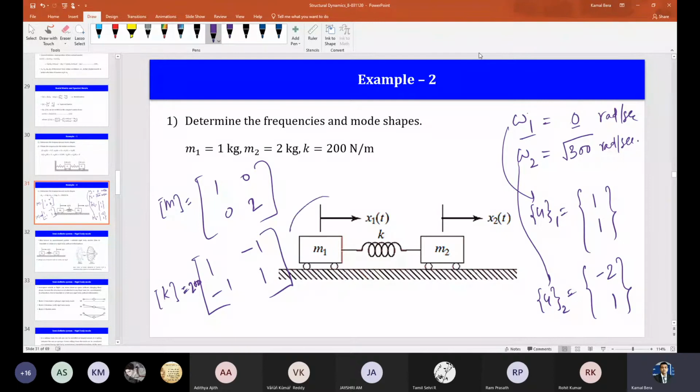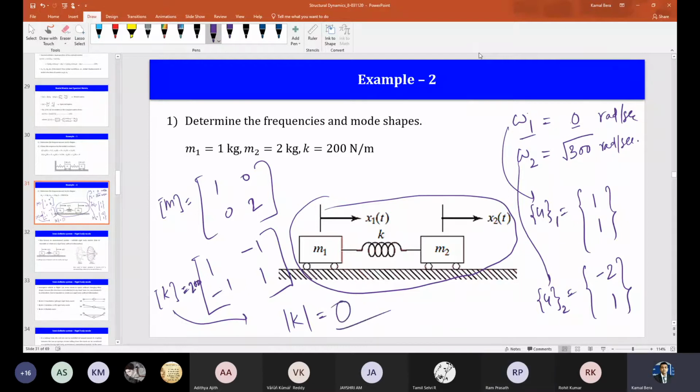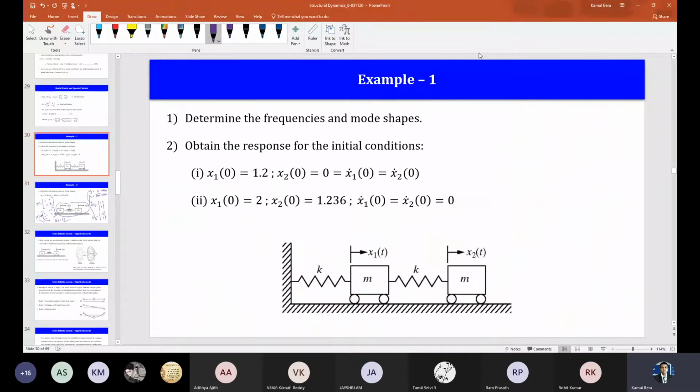You see, this type of system is called an unrestrained system. There is no restraint there, right? And mathematically, as we will see, it is called a semi-definite system. Why is it a semi-definite system? Just look at the stiffness matrix. Take the determinant of K. What is the determinant of K? 0, correct.